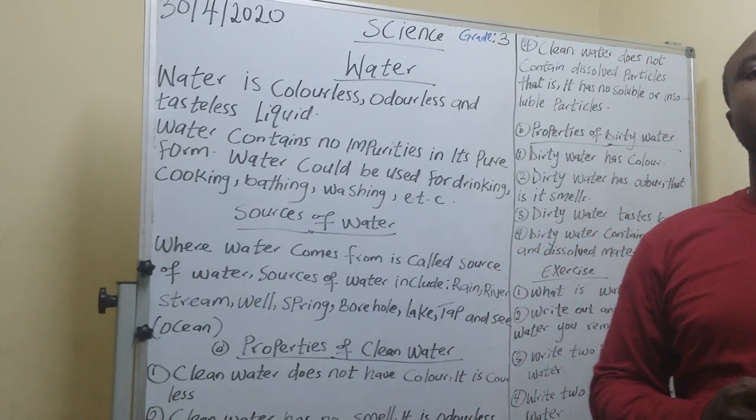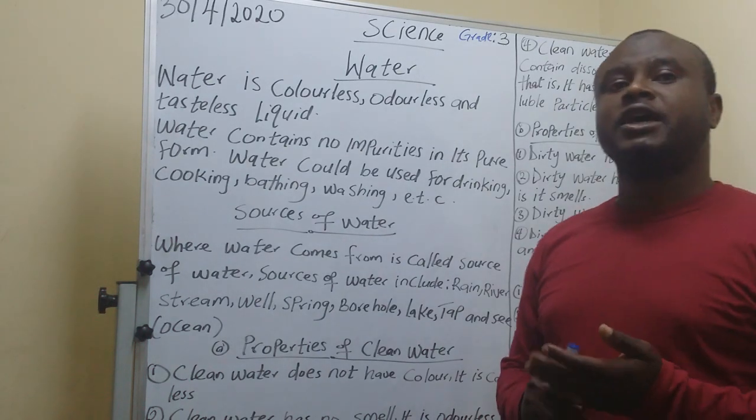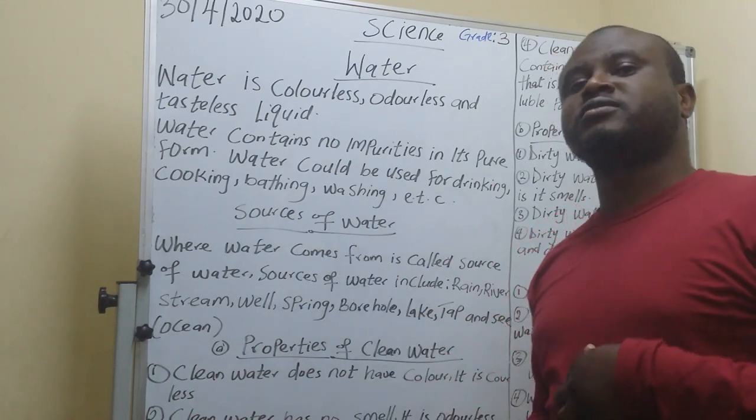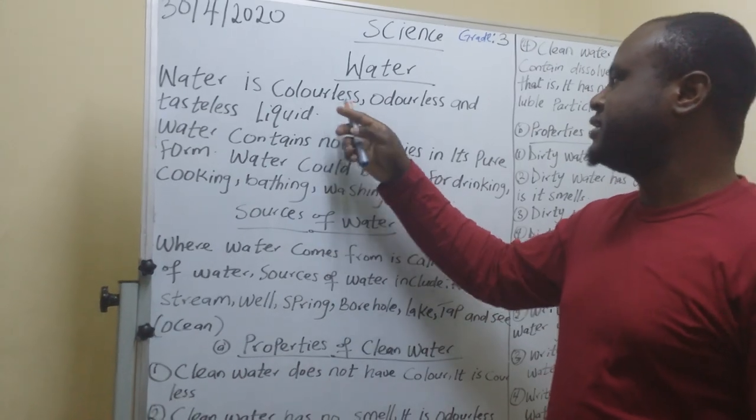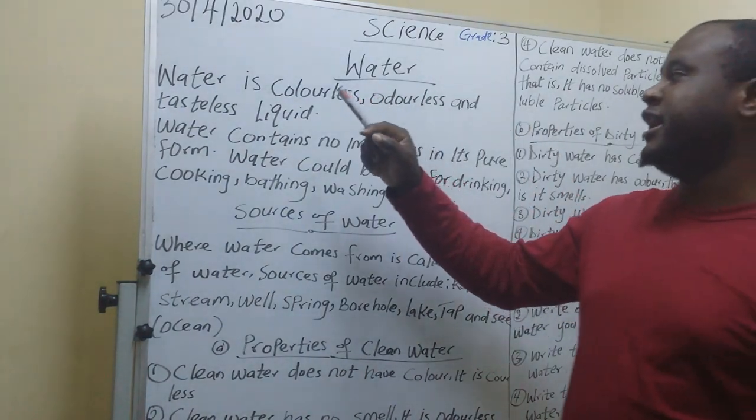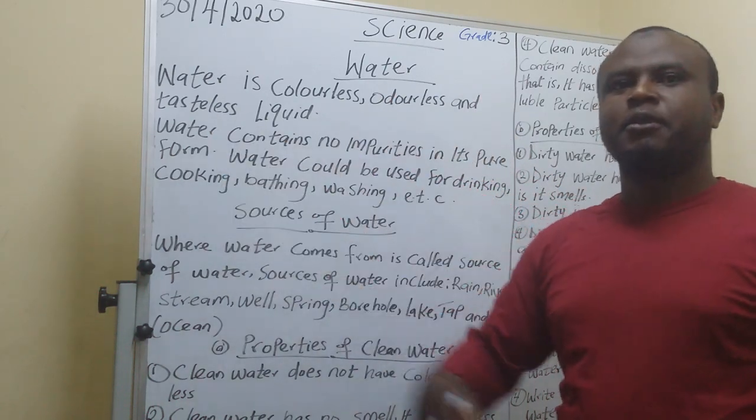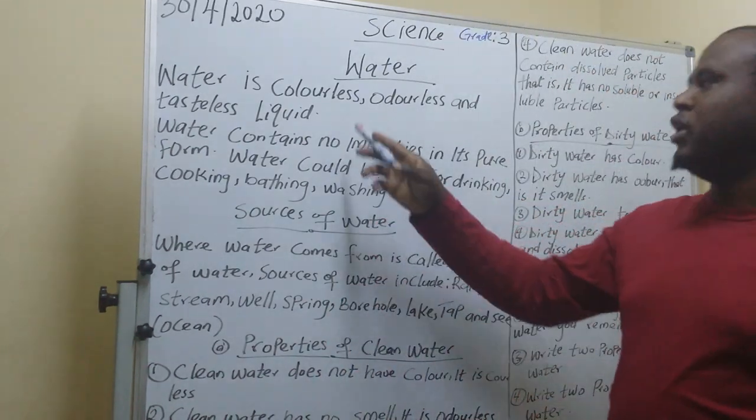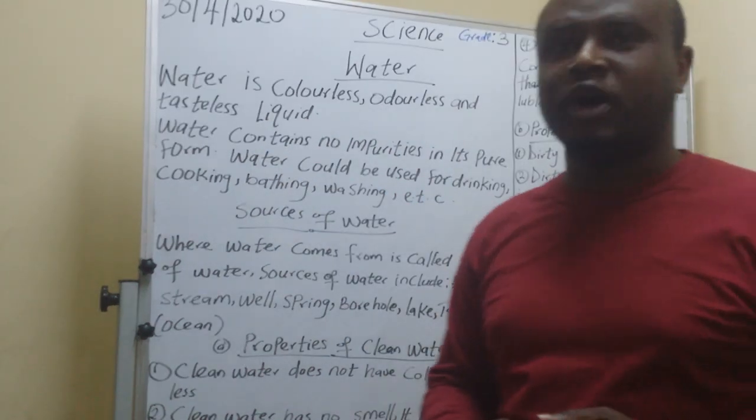It is liquid. There are some things that don't have color, odor, or taste, but they may not be liquid. For instance, gas. Gas is colorless. Take air, for example. Air is colorless, odorless, and tasteless, but air is a gas. But water is a colorless, odorless, and tasteless liquid. The difference between gas and water is that water is liquid.